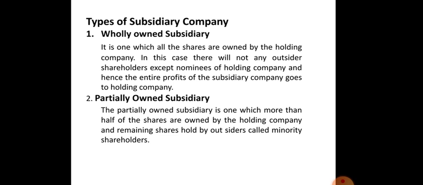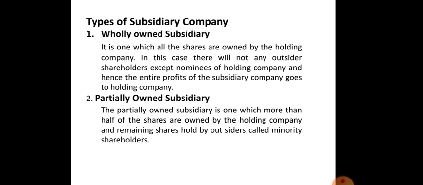When H Limited acquires all, that is 100% of the shares of S Limited, at that time S Limited is the wholly owned subsidiary company of H Limited.